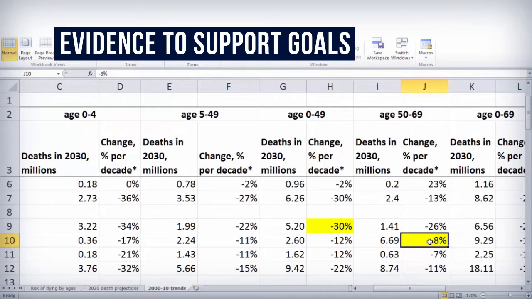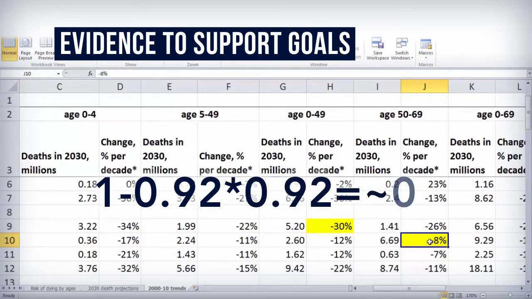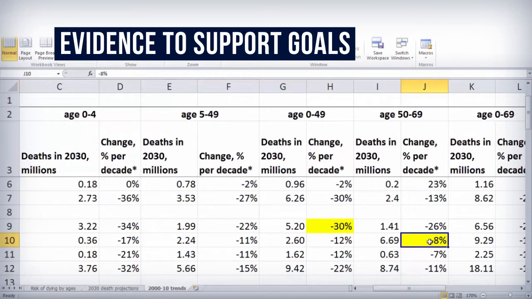At these death rates, India would reduce NCD deaths only by about 15%, 0.92 times 0.92, meaning the 8% decline that you see for each of the decades from 2010 to 19 and 2020 to 29. That 15% decline is well short of the 33% reduction that we said would be our goals. So a lot more needs to be done to knock down child and adult mortality.